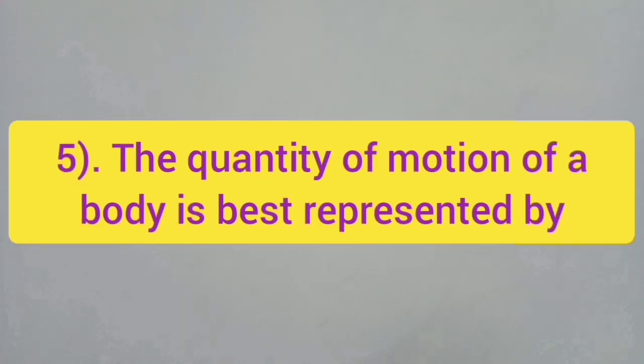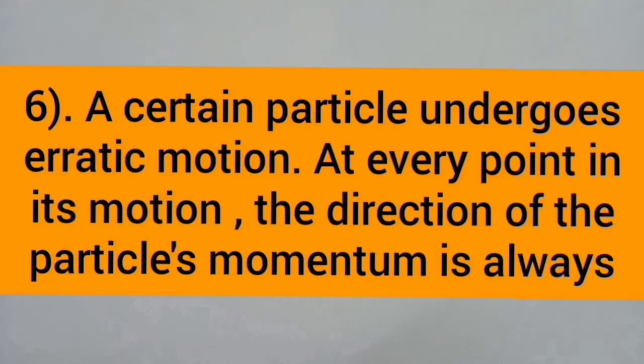Fifth question, the quantity of motion of a body is best represented by its linear momentum. Sixth question, a certain particle undergoes erratic motion. At every point in its motion, the direction of the particle's momentum is always the same as the direction of its velocity, because momentum and velocity are always in the same direction.